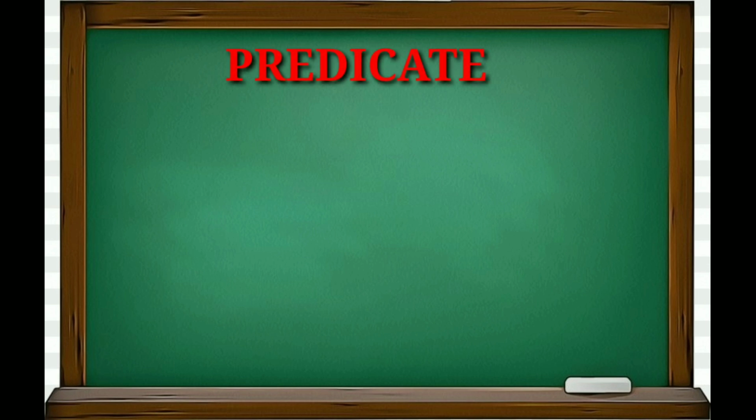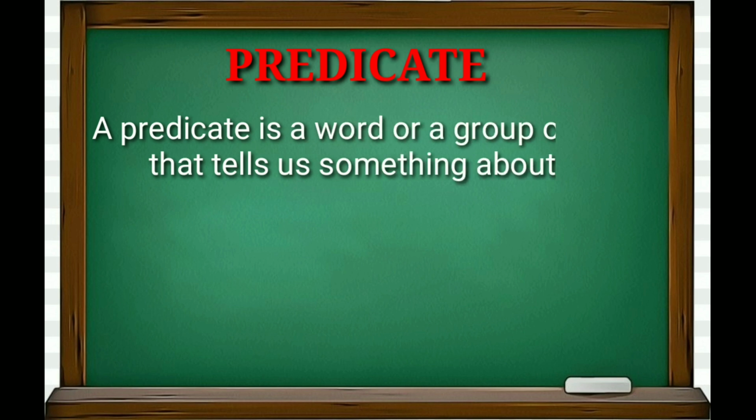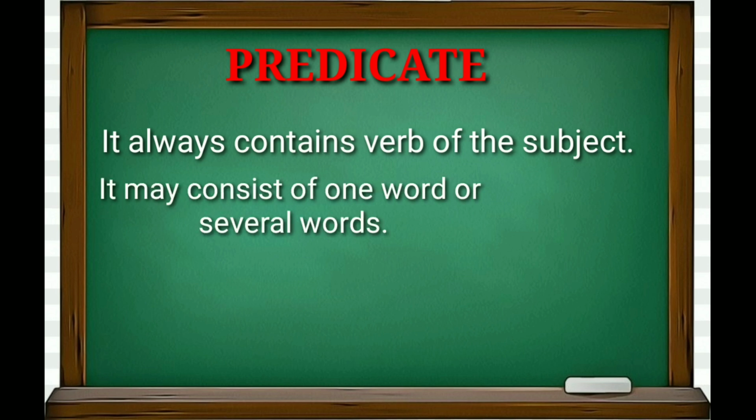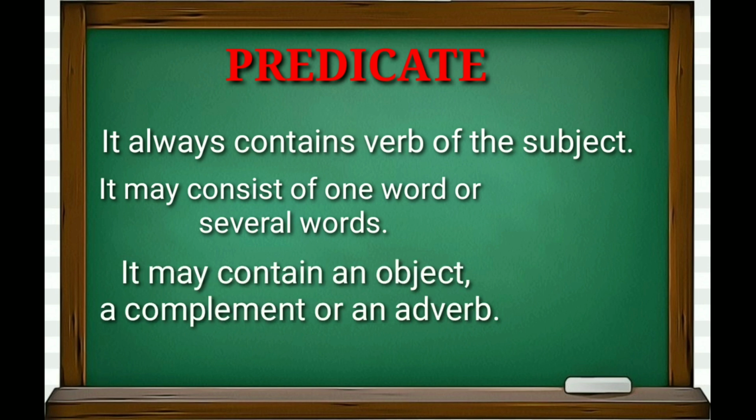Another part of a sentence is called the predicate. A predicate is a word or a group of words that tells us something about the subject. The predicate always contains the verb of the subject. It may consist of one word or several words. These several words can be an object, a complement, or an adverb.